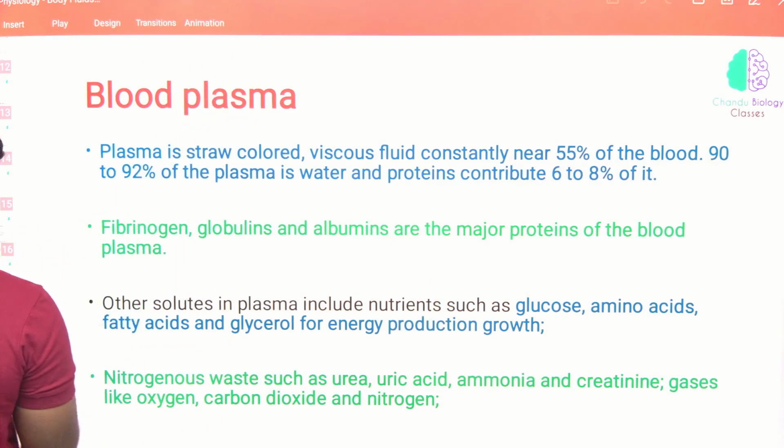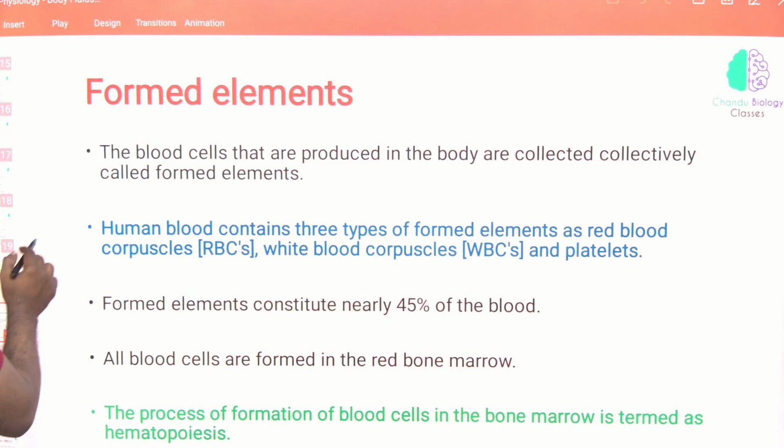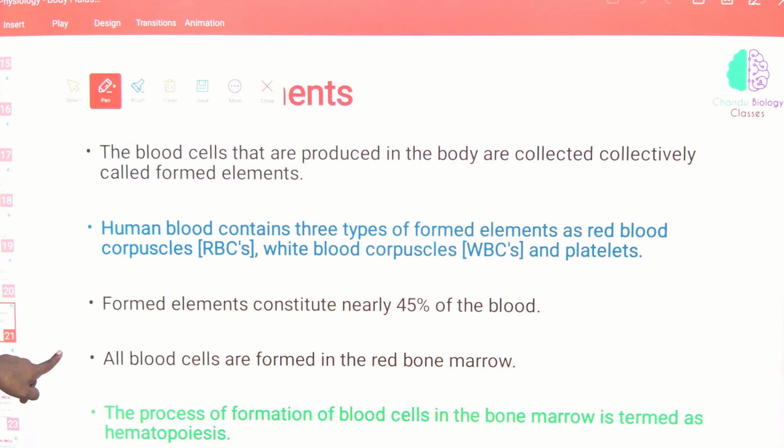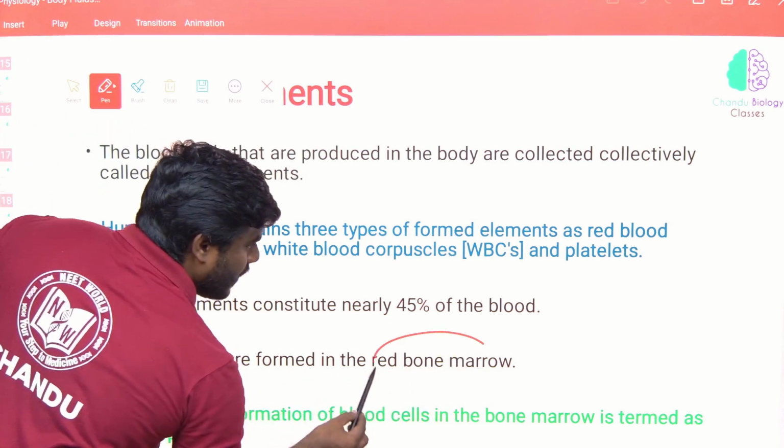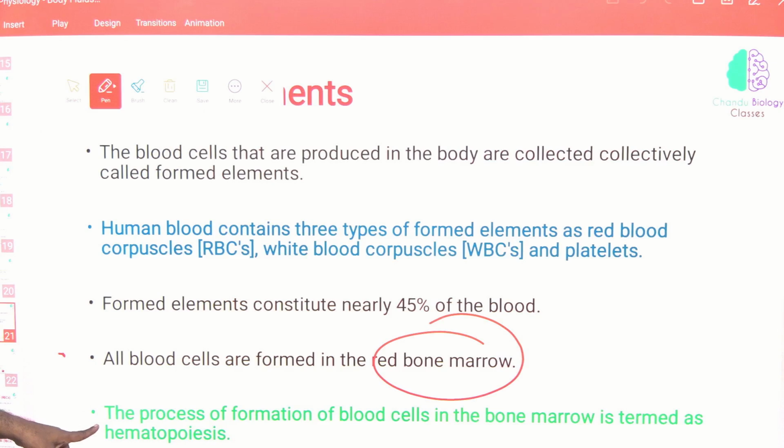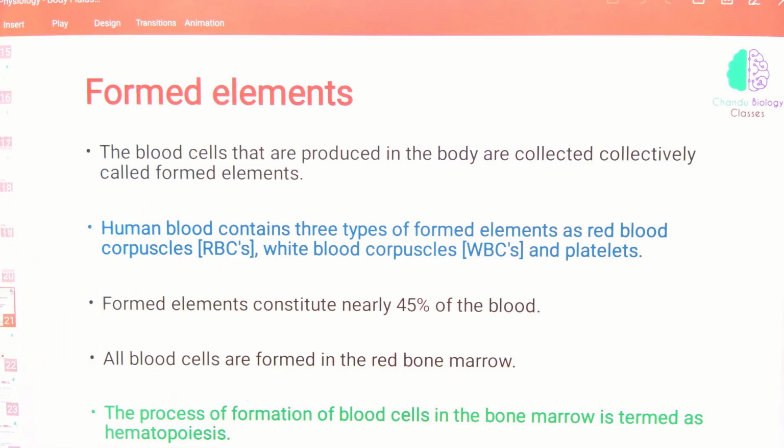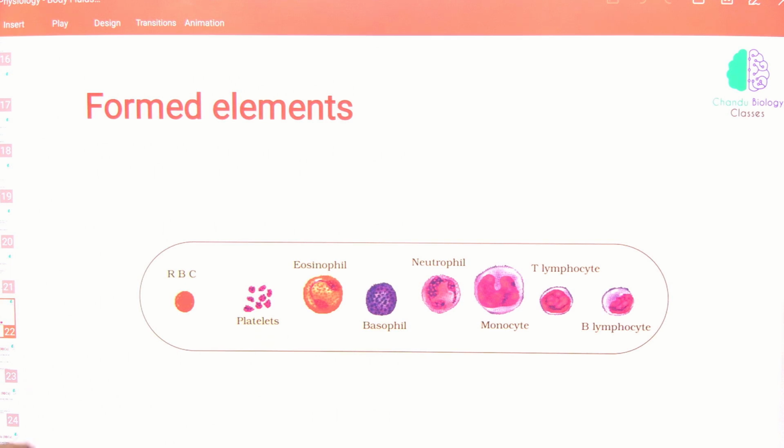Okay. So the next major one is formed elements, which are 45% of the whole blood. And where is it happening? In the red bone marrow. And this process of synthesis of the formed elements is called what? Hematopoiesis.